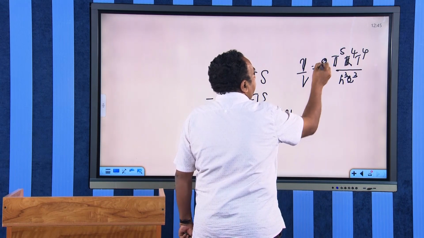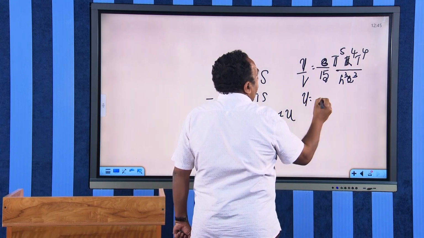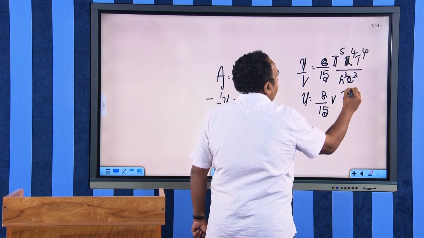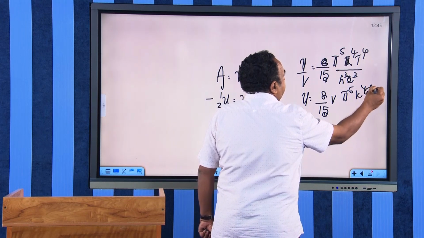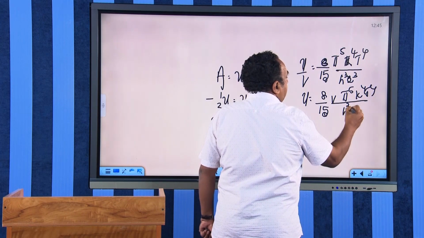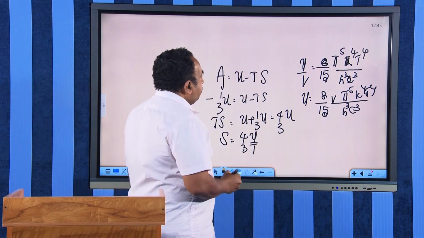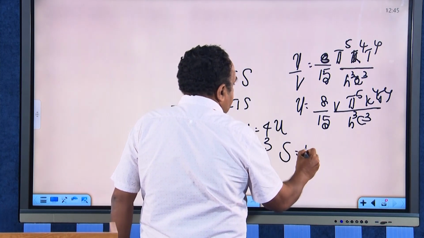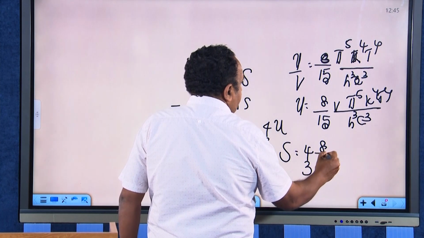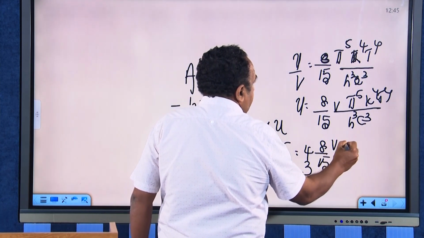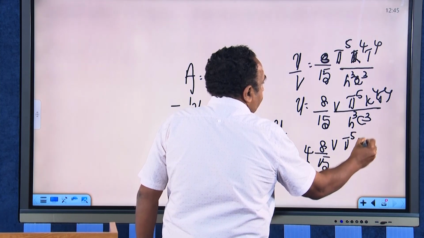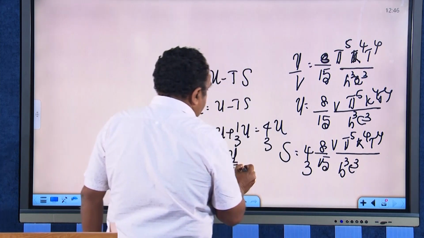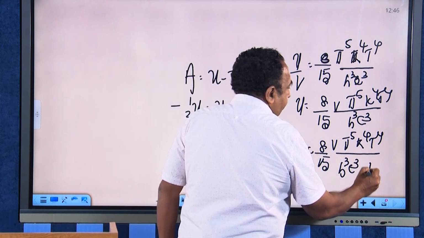Therefore, U will be equal to 8 by 15 into V, pi raised to 5, k raised to 4, T raised to 4 divided by h cube c cube. Therefore, S is 4 by 3 into 8 by 15 V pi raised to 5 k raised to 4 T raised to 4 divided by h cube c cube, and there is 1 T in the denominator.